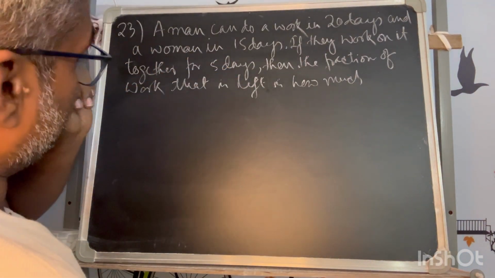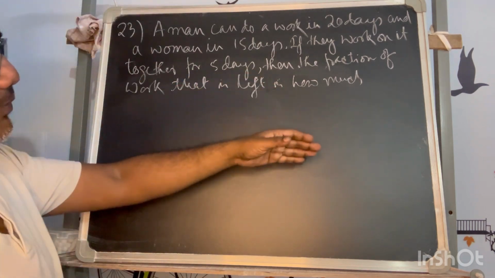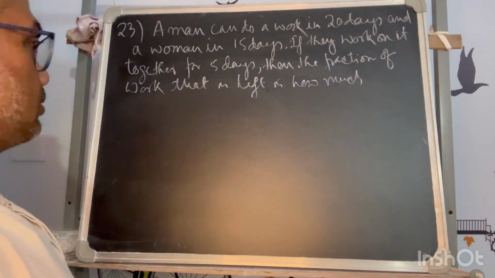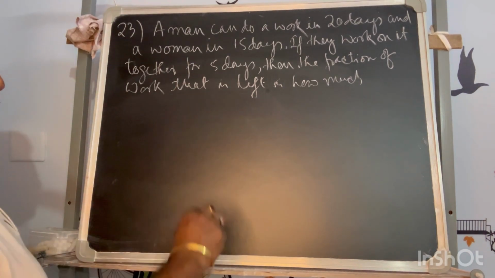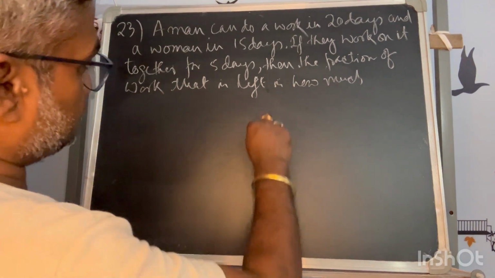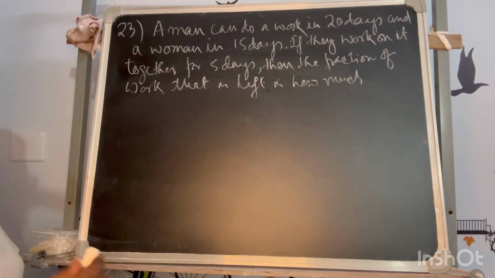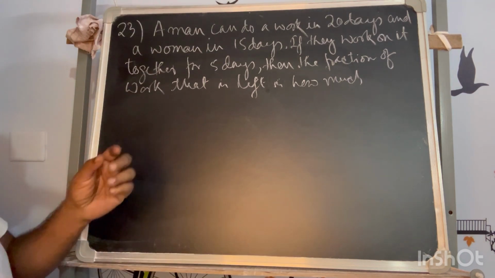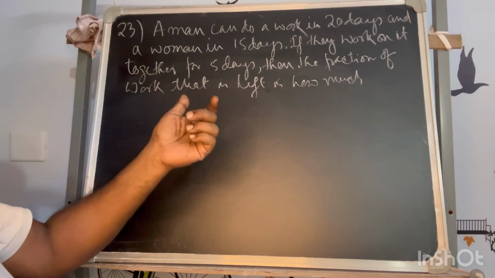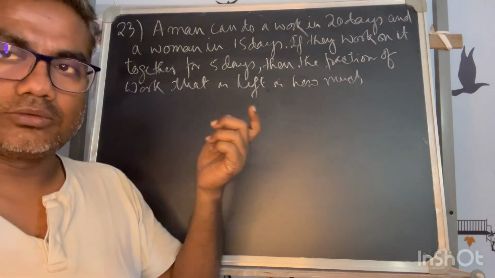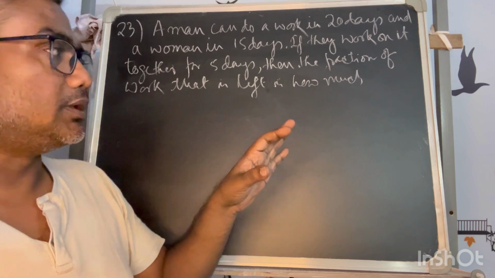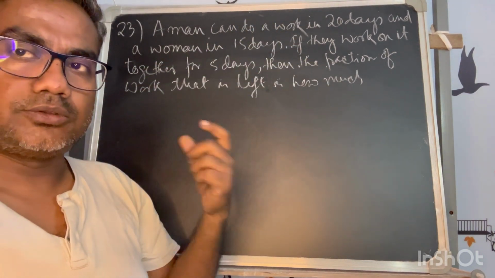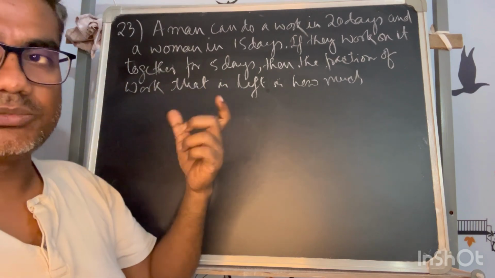I will solve it as the question said, and I want to reach the final answer without seeing the options. Sometimes people try to manipulate according to the options and they forget to do the sum which needs to be done. That concept is missing somewhere.